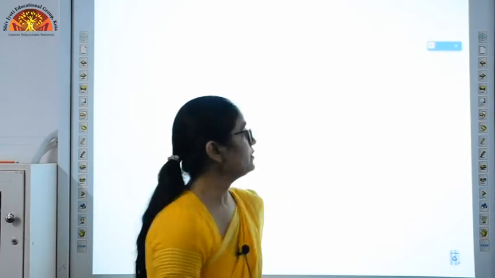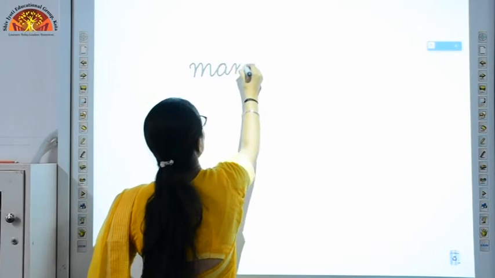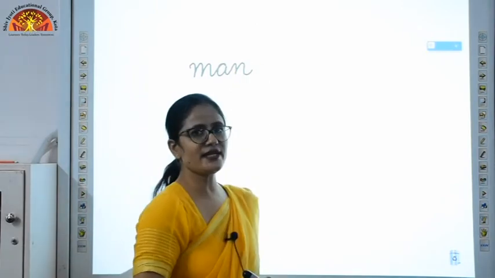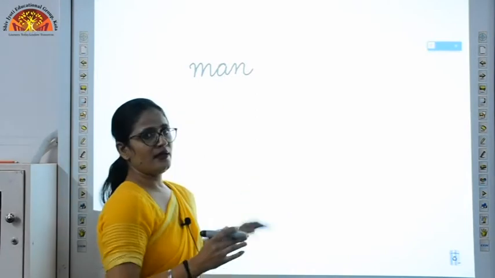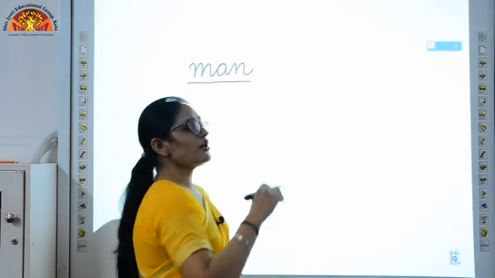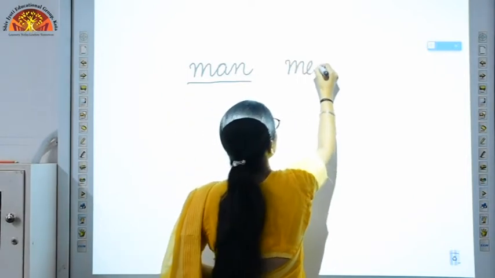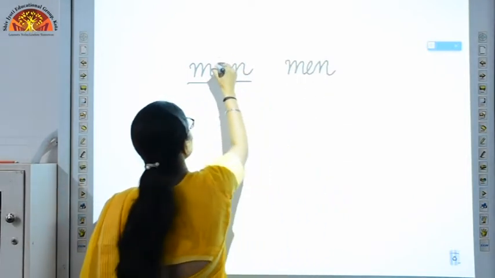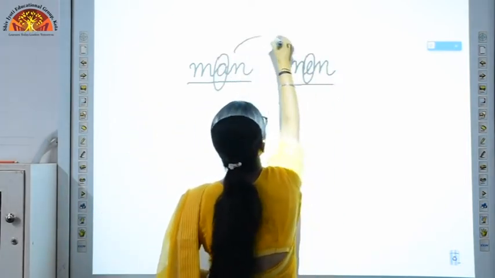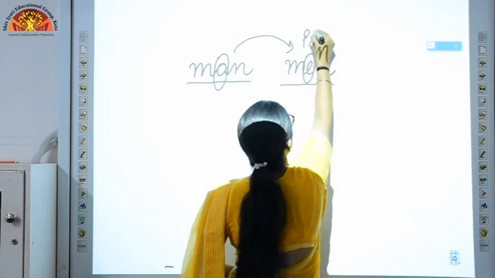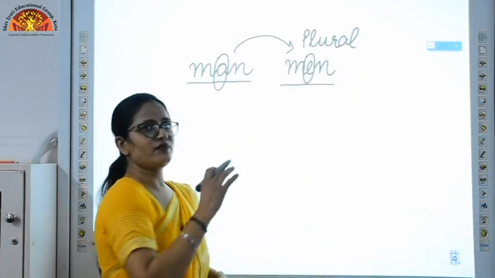I'll show you how. Suppose my word is man, M-A-N, man. Now in this word you can see whenever we are talking about a single person, we use the word man. But whenever we are talking about more than one, we use the word men. Okay, why is it so? We just have to replace this vowel with this one and it will be easily converted into plural. So like this you have to just change some of the vowels.